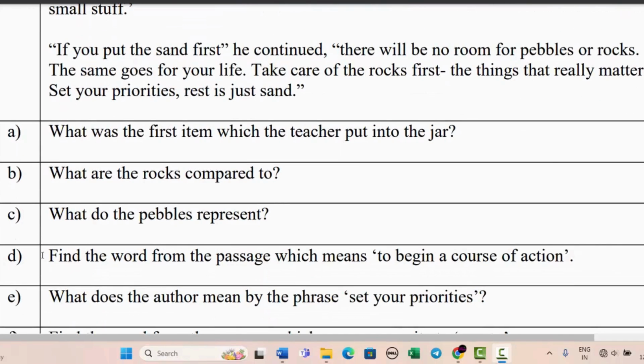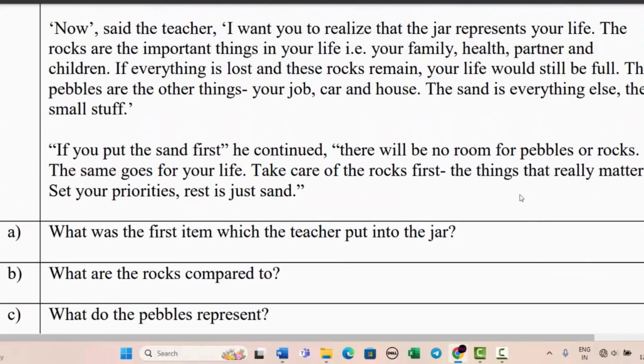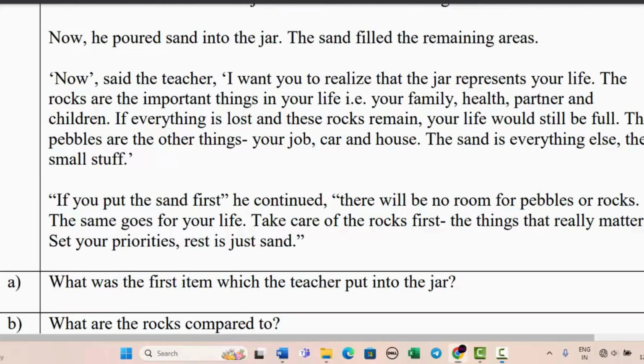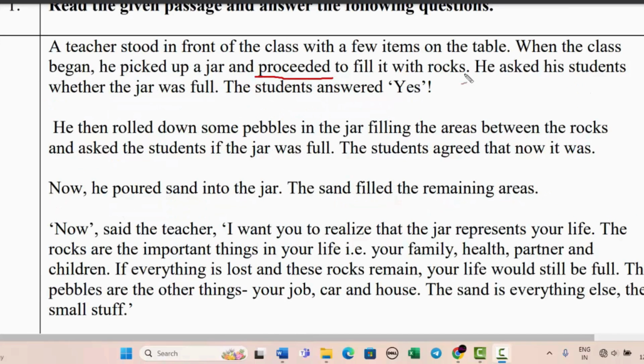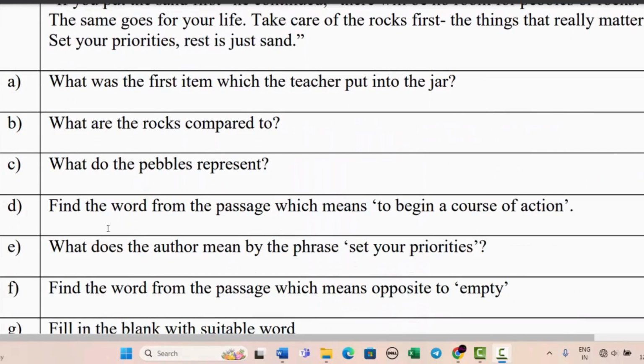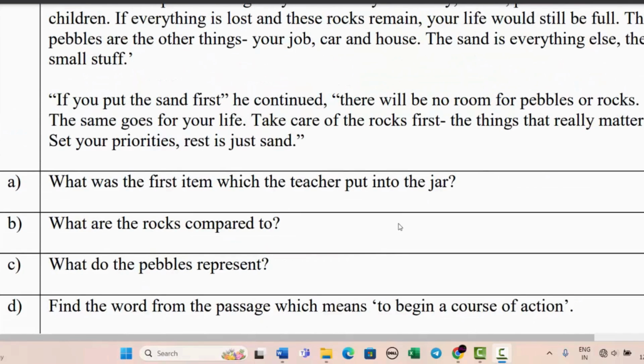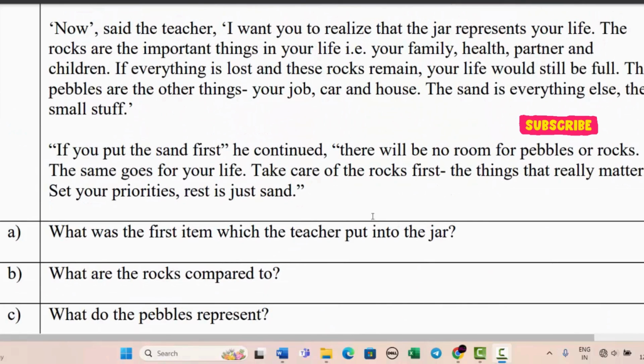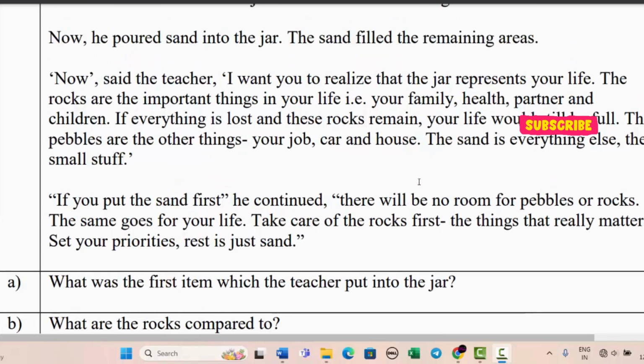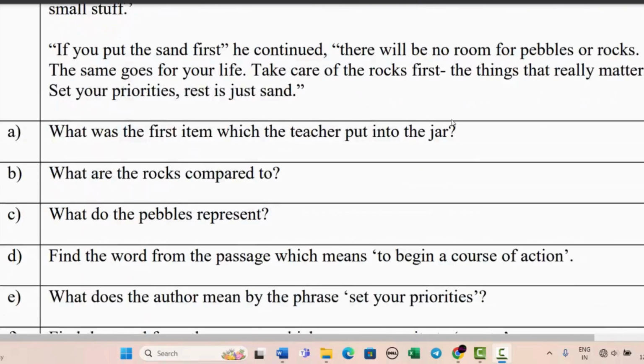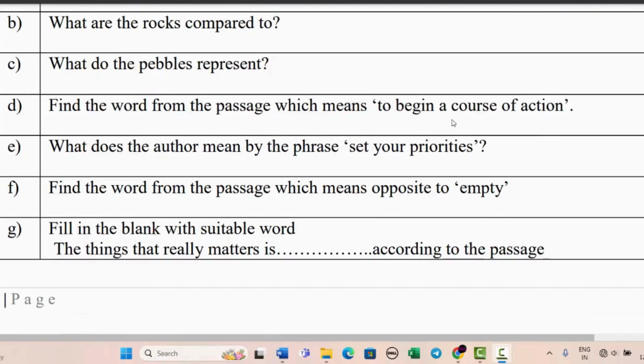D is find the word from the passage which means to begin a course of action. That means you are starting something. So this proceeded is the correct answer, right? Next, fifth is what does the author mean by the phrase set your priorities? Set your priorities means that you should give more importance to the things which are more important in your life, like your family, health, partner. These are the things which really matter. So you should set these as your priorities.